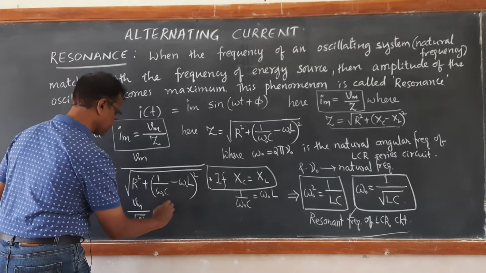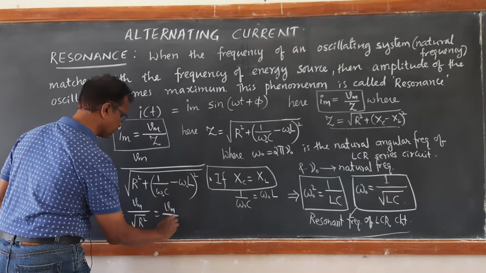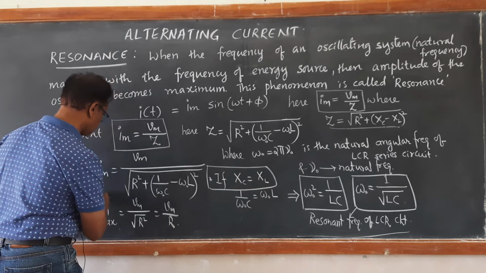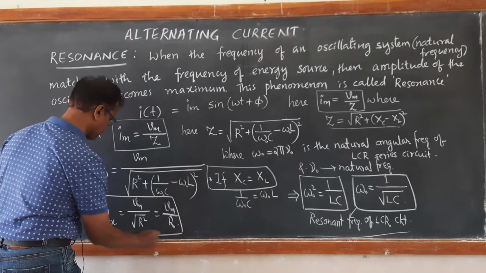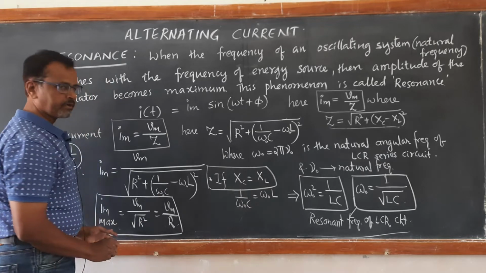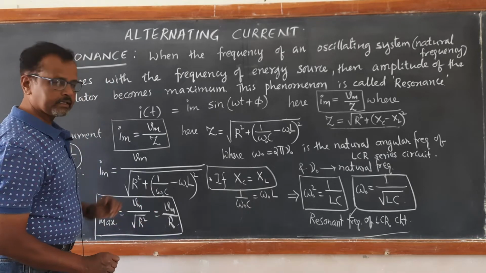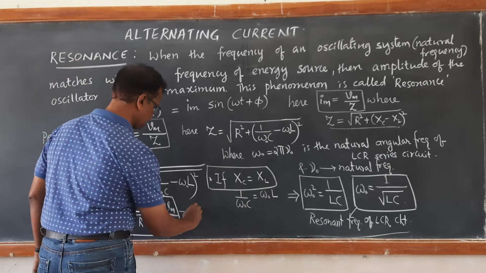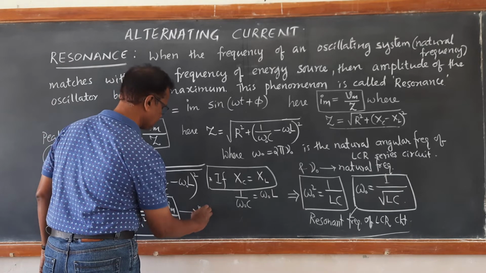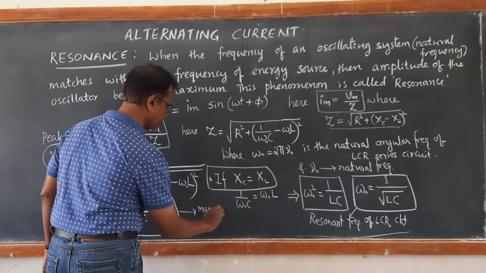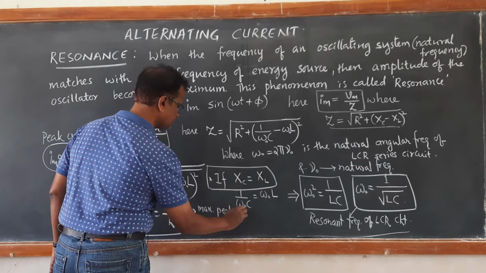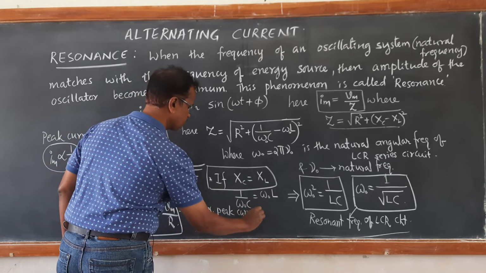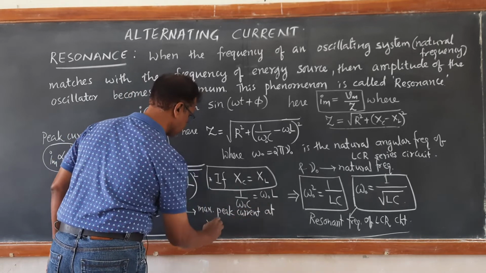As a result, we get Vm upon R. This is the maximum amplitude of current at resonance, the maximum peak current at resonance.